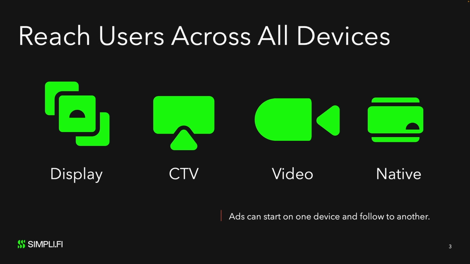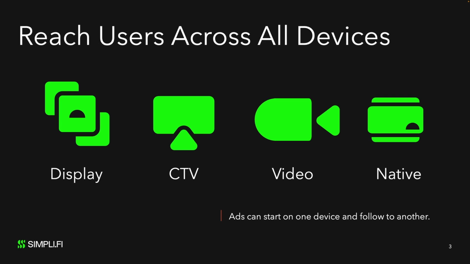Simplify's recruitment targeting solutions provide advertisers with multiple ways to reach the ideal candidate across all of their devices, including display. Target users across desktop, mobile, and tablet devices with relevant banner creatives. CTV. Reach users on the large or small screen as they stream video content and even track online and offline conversions across devices.